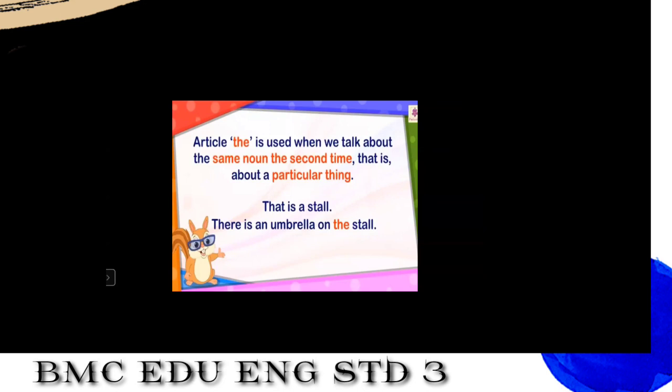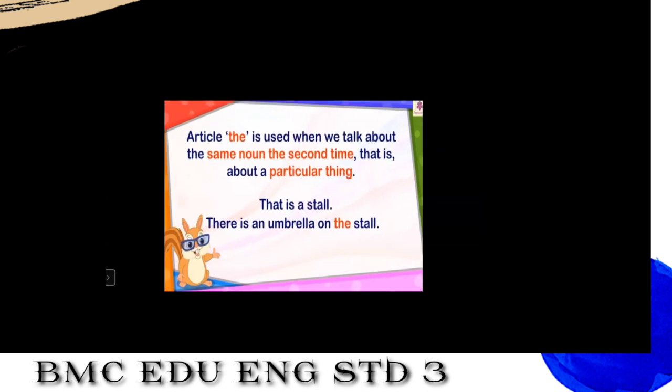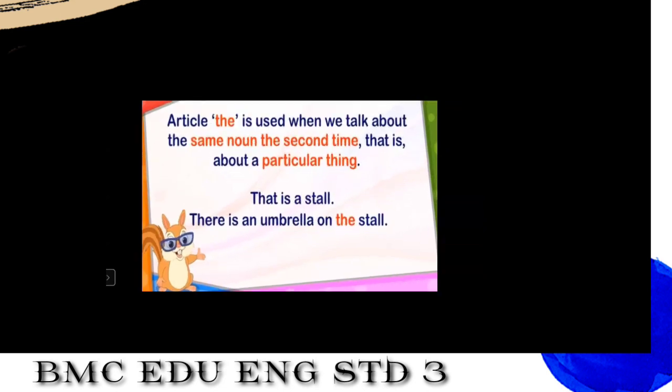That is a stall, and there is an umbrella on the stall. See here. Now, all three articles we have used in this sentence. Read this sentence carefully. That is a stall. There is an umbrella on the stall. See, that is a stall. Here we have used the article a because we are talking about a singular noun, that is stall. Yes. So S is a consonant, and before that we used a.